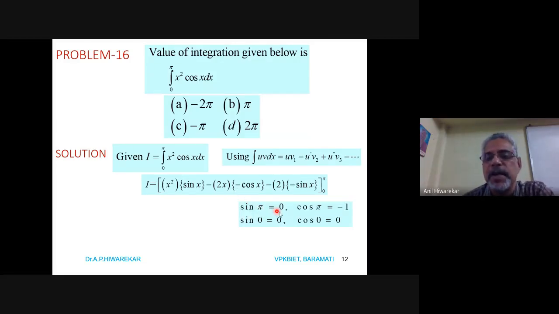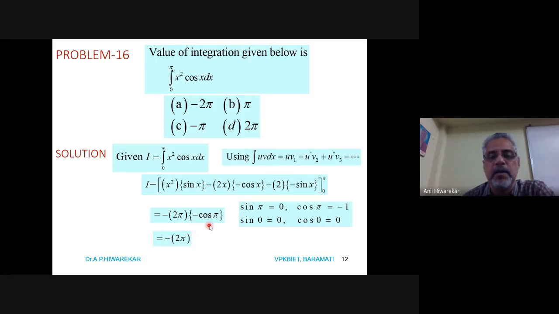So as we know, sin pi is 0, cos of pi is minus 1, sin of 0 is 0, cos of 0 is 1. So that's why the first term and last term directly vanish. The middle term for the lower limit gets 0. So we have the middle term for the upper limit, which means minus 2 pi into cos of pi with minus sign. So minus of minus is plus.